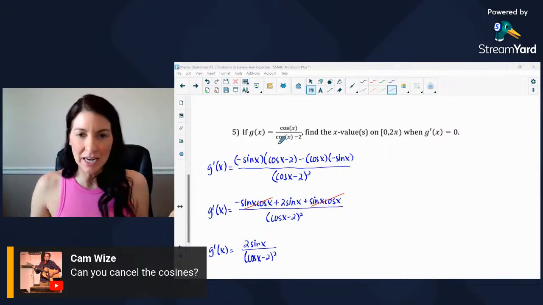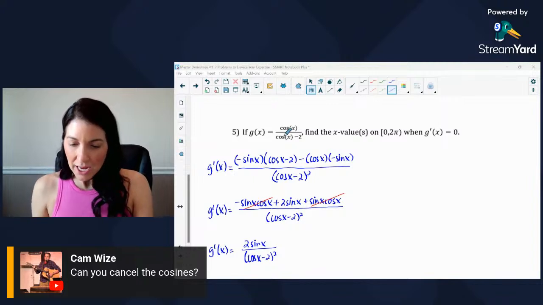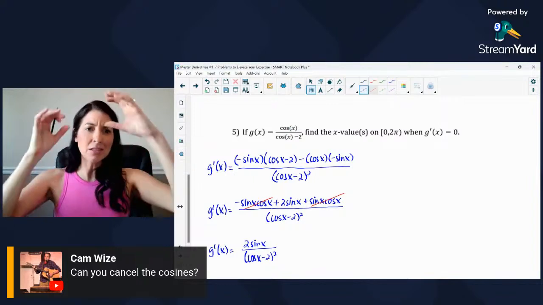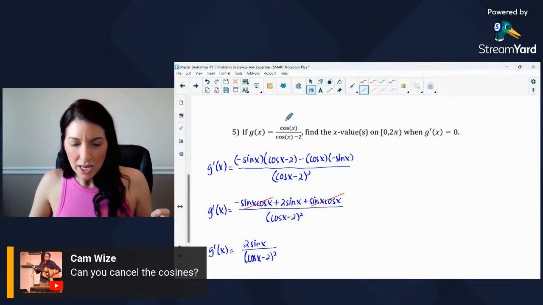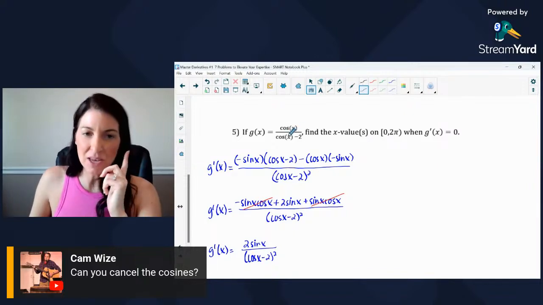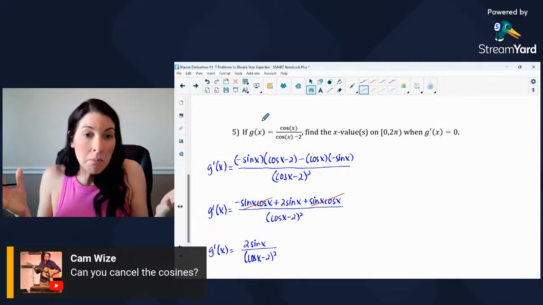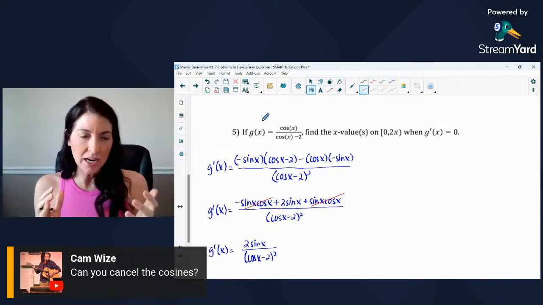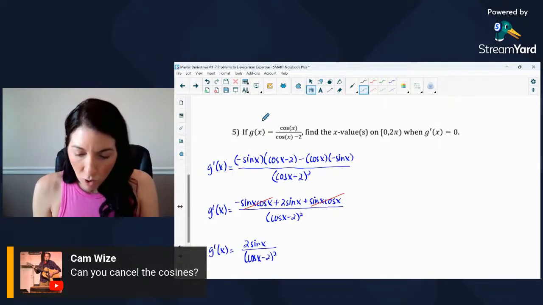So cosine x, you actually can't cancel them, and I'm really glad you brought this up, because it is a common thing I see students do. They think to cancel out the cosines, and they're like, but why? It's a cosine x in the numerator and a cosine x in the denominator. Why can I not just cancel those out? Let me see if I can be convincing here. Let me replace cosine x with a number, instead of something like cosine x, which is a little bit harder to think about.